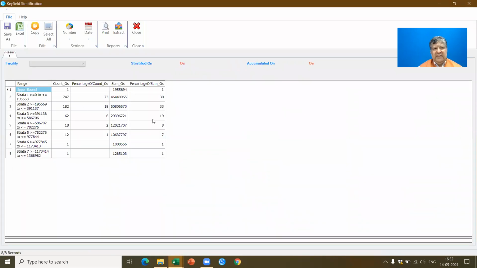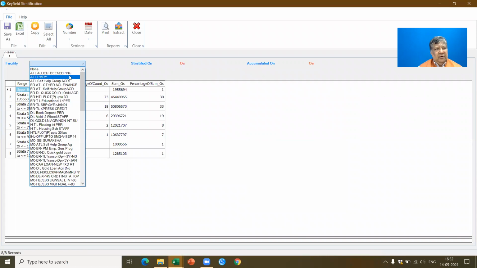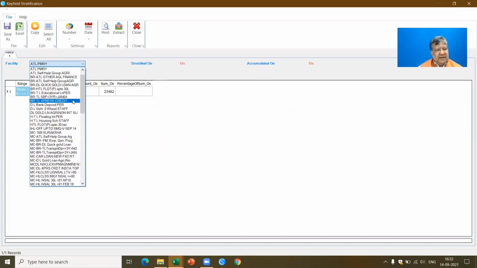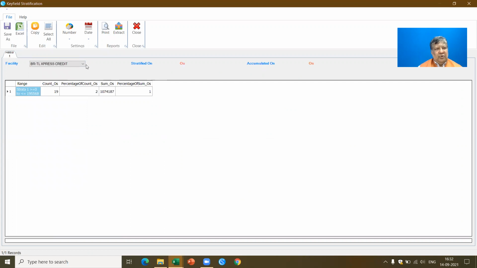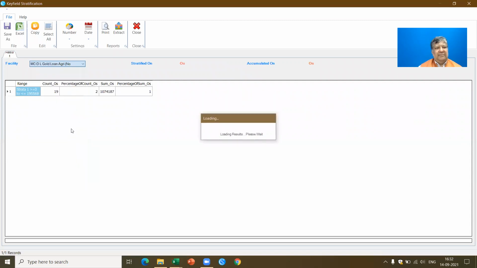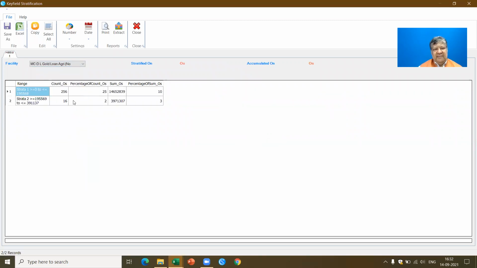Now if you see, this has stratified the data. The beauty of this particular key field stratify is I can go and select, let's say I want to do the loan based for ATL primary. I'll be able to get this for the ATL primary. Similarly, let's say I go and select the express credit. I'll be able to get for this express credit. So for any type of loan which I want, I can do dynamic analysis. For example, let's say I pick up a gold loan. For the gold loans, what is the category of gold loans which have been given? What is the amount? So I know that for the gold loan the maximum amount given is 3,91,137. This is how I can do a dynamic analysis using stratify key field.